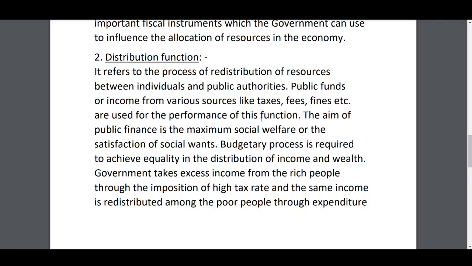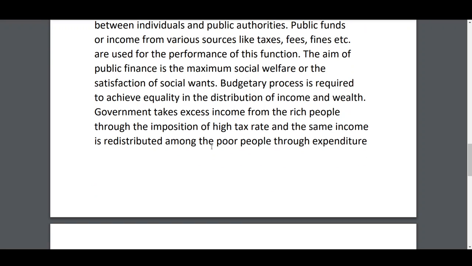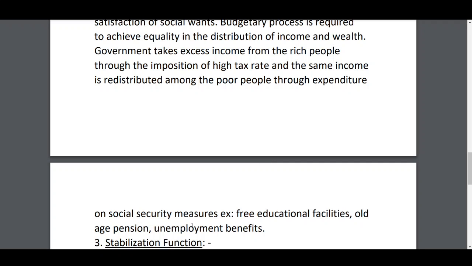Redistribution of resources means the same thing I just explained: the government imposes a high rate of tax upon the rich people, and the excess income it gets from them is redistributed among the poor people through expenditure on social security measures. Social security measures means what?